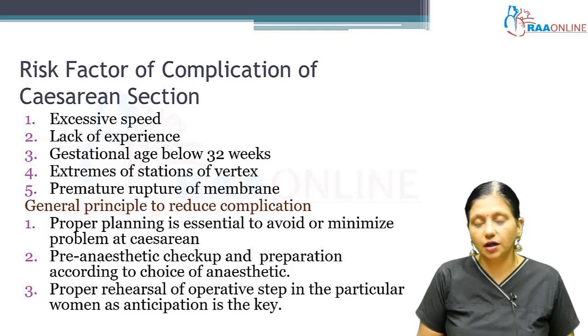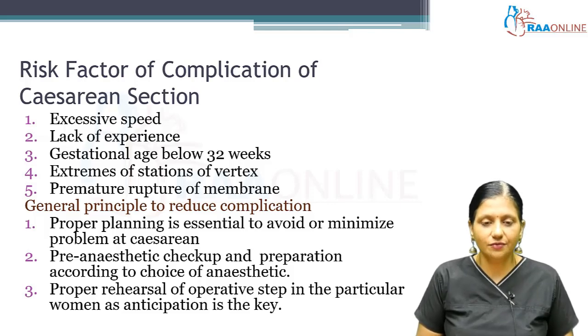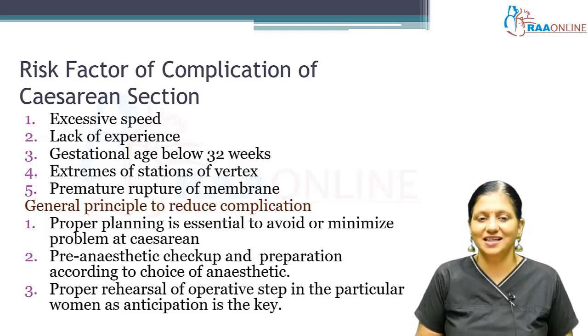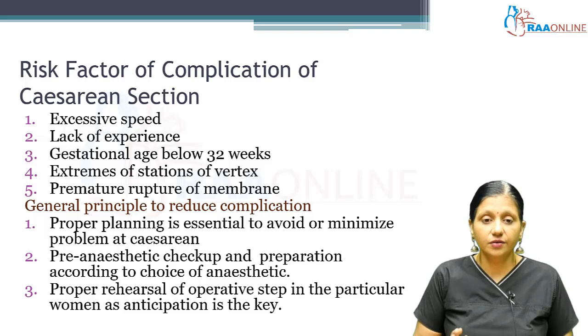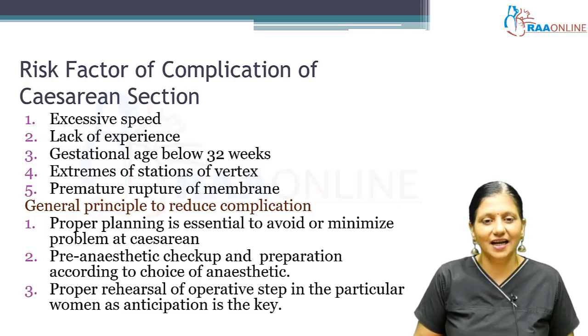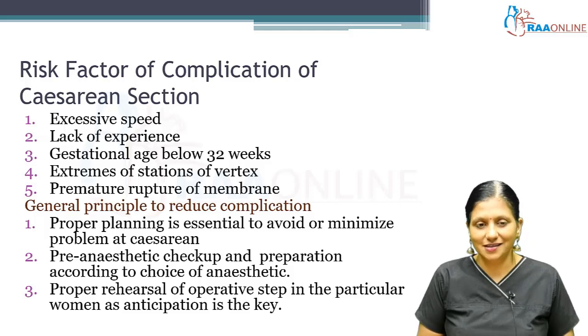Before doing the surgery, hear the fetal heart rate, see which side the back of the baby is, what is the station of the head, which side the limbs of the baby are, which side the occiput is, and which side you have to put your hand inside the uterus to flex the head of the baby. All these things should be properly rehearsed before undertaking a cesarean section.